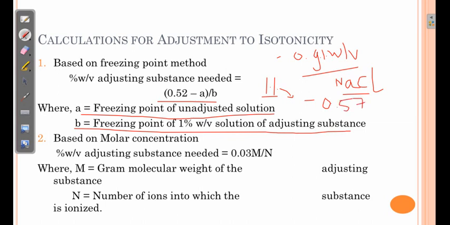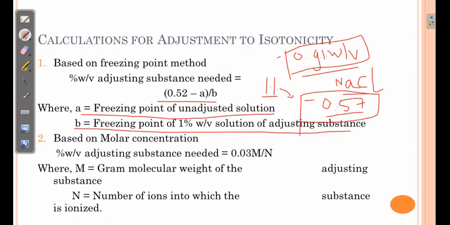And that is why 0.9% sodium chloride solution will depress the freezing point of water by 0.52 degree centigrade, and that implies that the freezing point of 0.9% sodium chloride solution will be minus 0.52 degree centigrade. Most commonly we use sodium chloride as an adjusting substance, and that is why you need to remember the freezing point depression of sodium chloride 1%, that is 0.57.